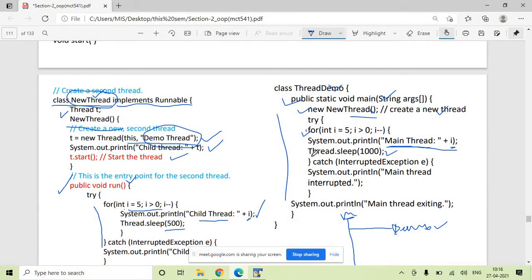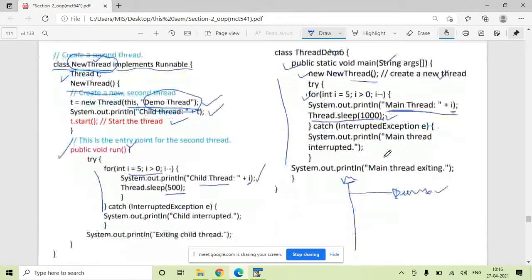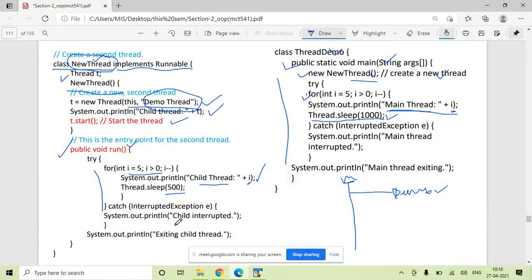Now after that, the next line says Thread.sleep(1000). So the main thread is to be suspended for 1 second. The main thread is not doing any activity for the next 1 second. So the scheduler will search whether there is any thread which is ready to run, to utilize that 1 second in which this thread is not doing any work. So for 1 second, while this thread is in its sleep period, is there any other thread that can work?